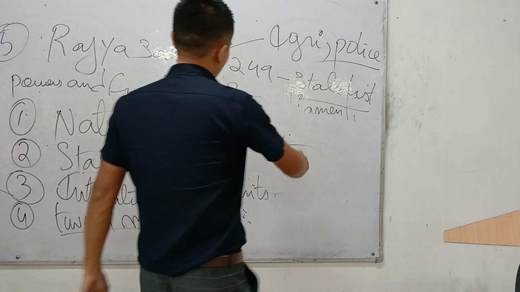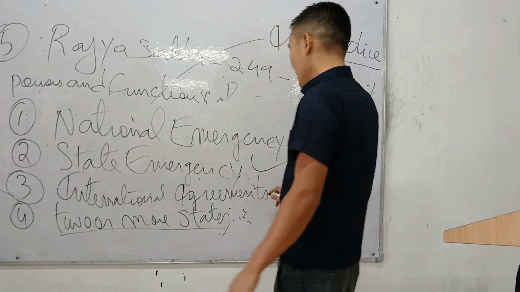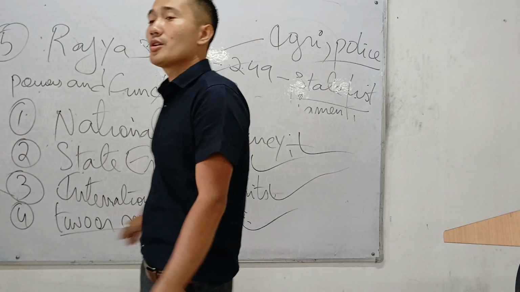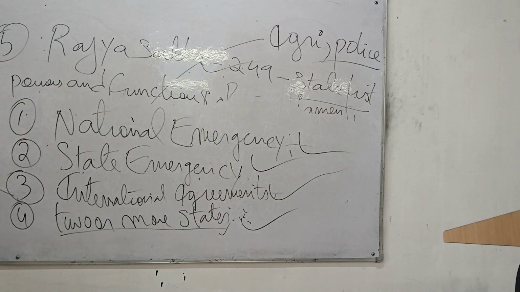National emergency, state emergency, international agreement, two more states, Rajya Sabha passing a resolution. So this is the fifth way in which the Parliament is going to interfere in the state case anytime. That shows how the Indian Parliament is too powerful. Union list, absolute power of the Parliament. Union list, no one can touch that. That is Parliament. But again, in the state case, under five circumstances, they are going to interfere. So that shows that the Parliament of India is too powerful.